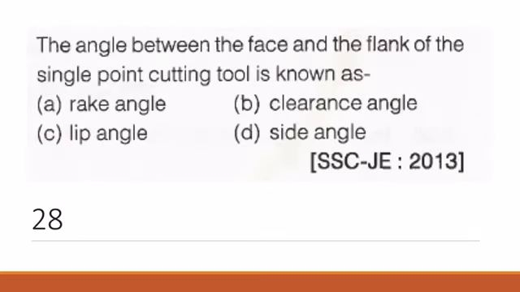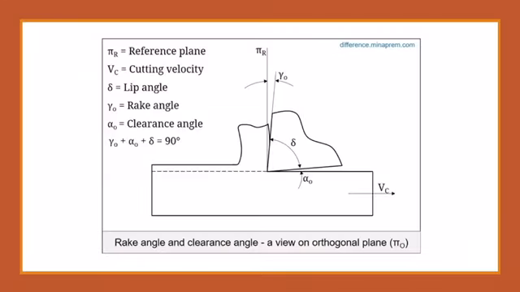Now the angle between the face and the flank of the single point cutting tool is known as lip angle. Here you can see this is a single point cutting tool, and this angle is known as lip angle. This is face, this is flank. So this is known as lip angle.